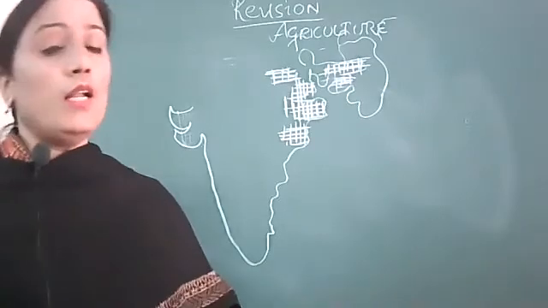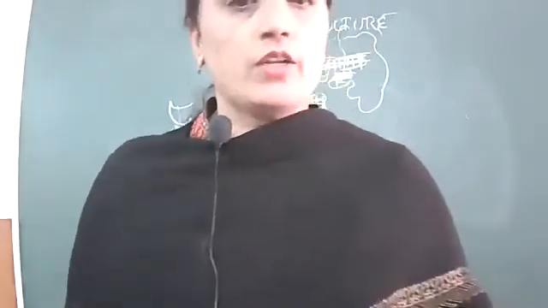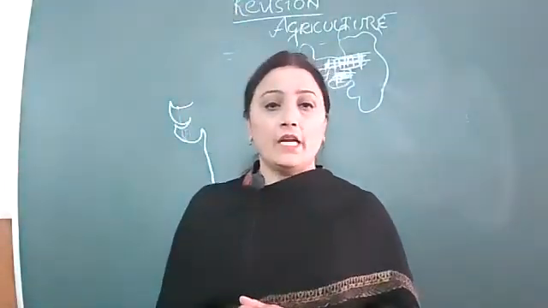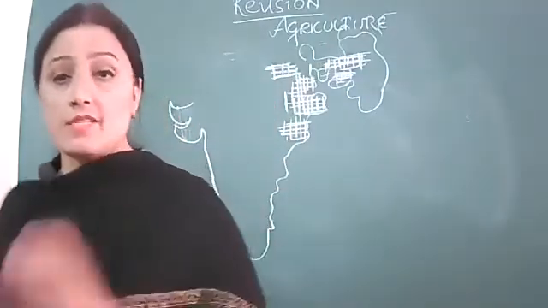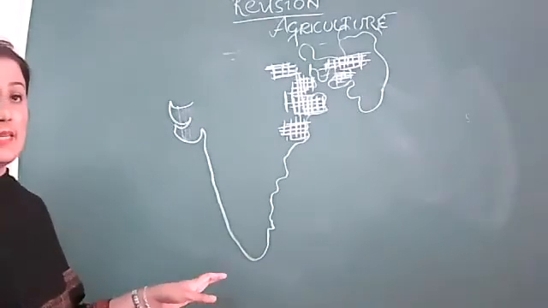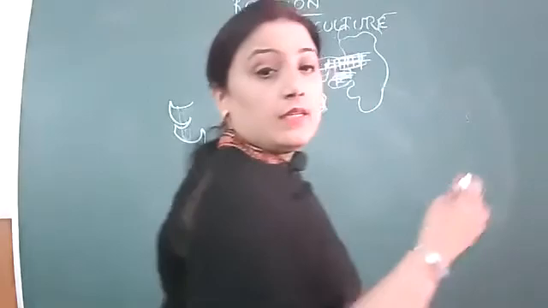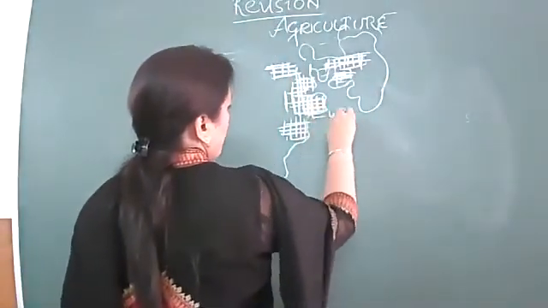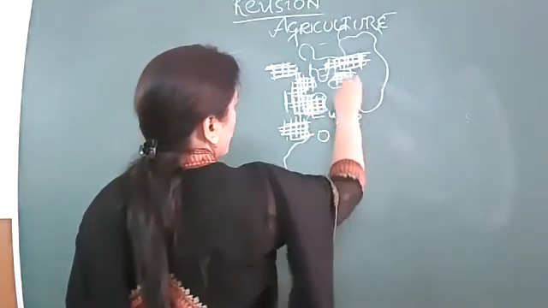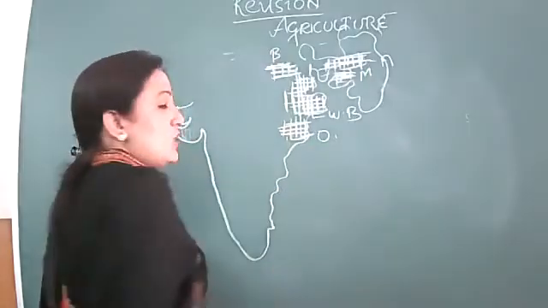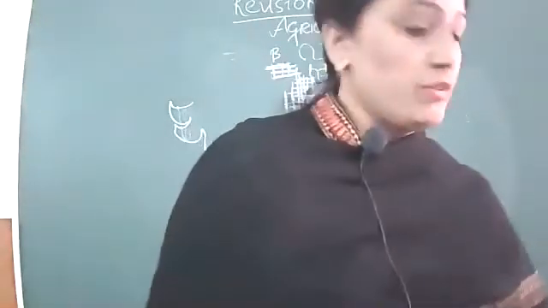So these are all the crops which we have done thoroughly, and I hope and I believe that all of you have gone through all the crops, have listened to whatever we discussed in the class, and have noticed the areas. And you should not just mark the areas; side by side you are supposed to write down the name of the state also, like West Bengal is there, Odisha is there, Meghalaya is there, Assam is there, Bihar is there, right? So you're supposed to write down the areas with it.